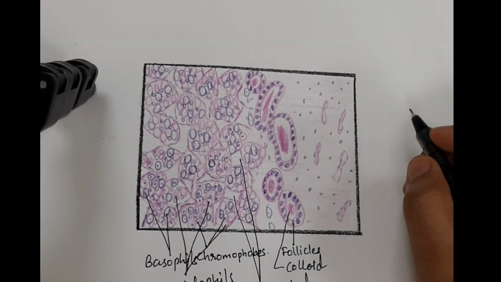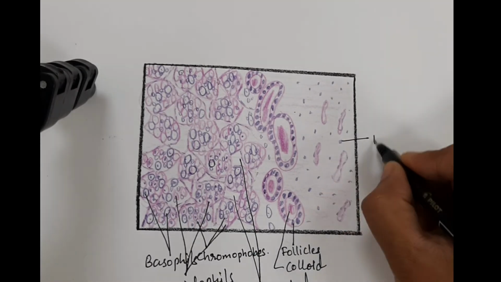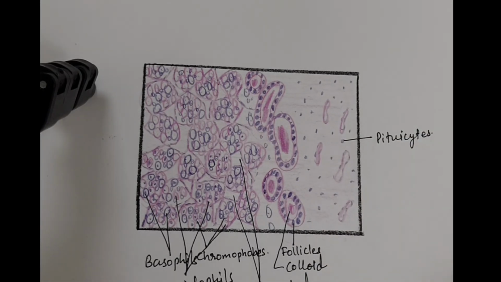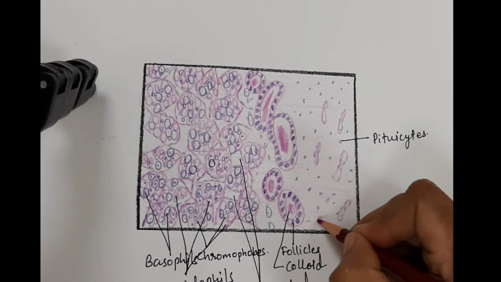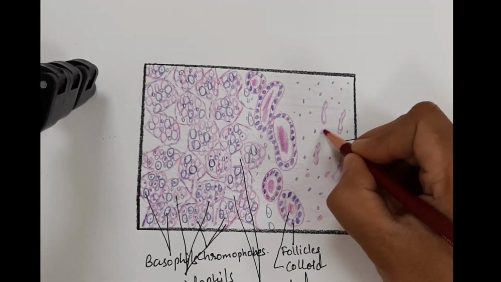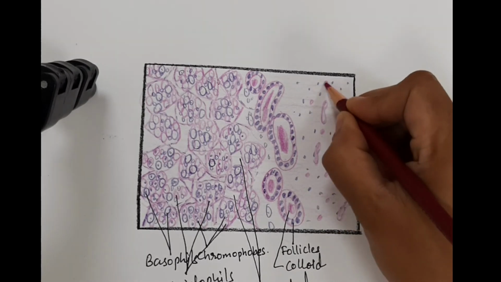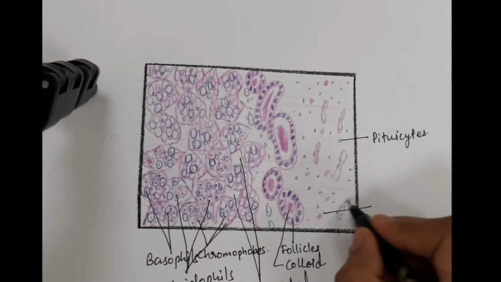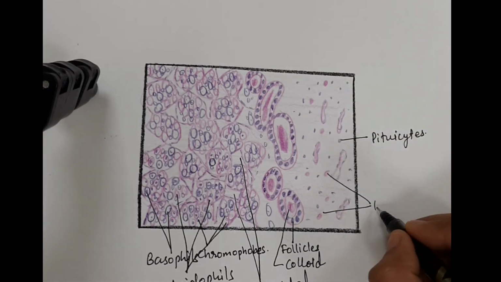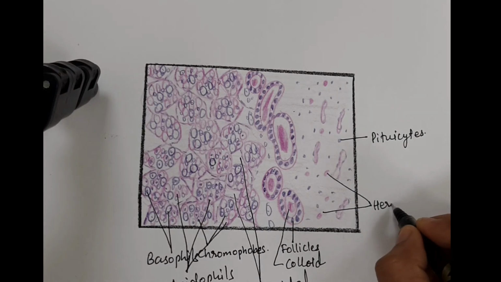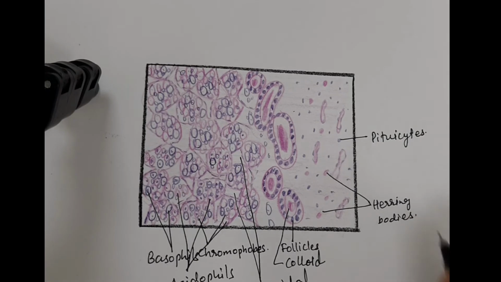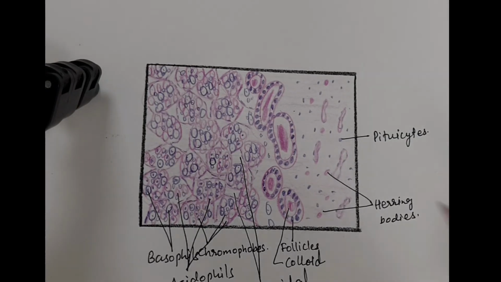These axons are dilated at the terminal end and contain the secretory product. It is known as the Herring bodies. So the distal end of the axon is dilated and it forms the Herring bodies.